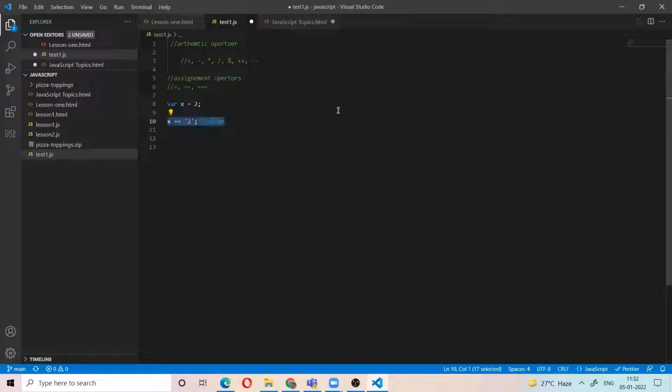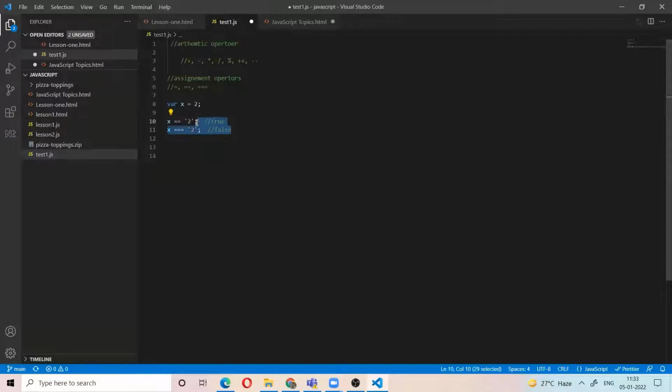For example, if I use the same value with x double equal to 2, this is true, because in the first condition we check the value only. x value is 2, here it is also 2. But when you use triple equal to, it checks the value and the data type. x is a number, but here the value is a string. The data type is different, that's why it is false. So this is the difference between double equal to and triple equal to.